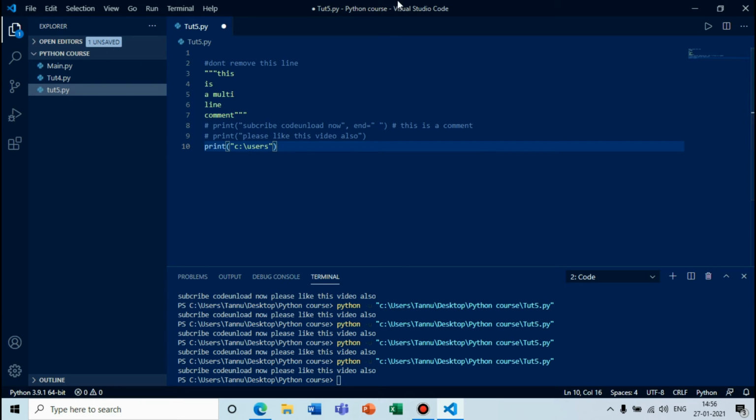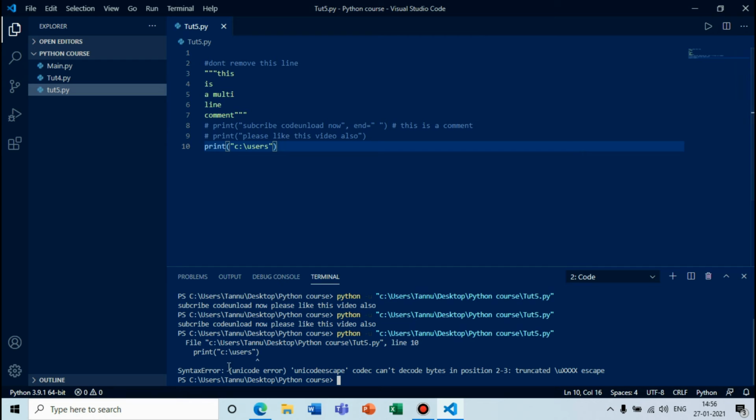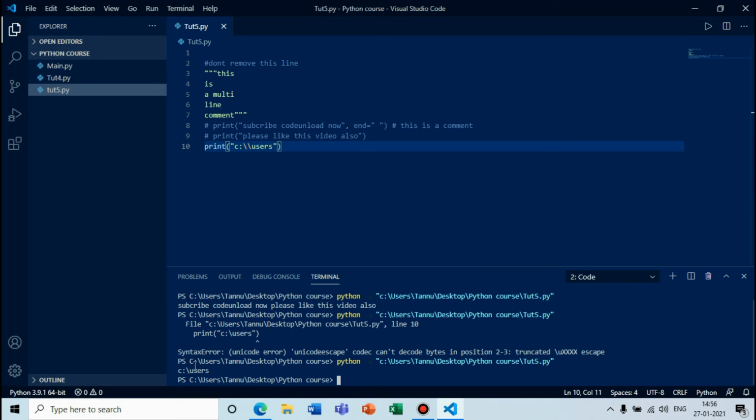Suppose you have downloaded it in this Users folder and you run it, you can see there will be an error, because this slash is known as an escape sequence character in Python. To fix this, for making this C Users only, we have to add one more backward slash. This time we run it, and we can see there is no error.